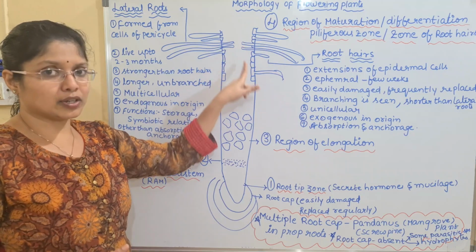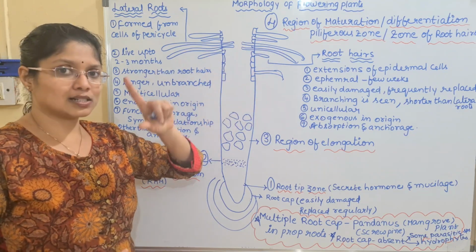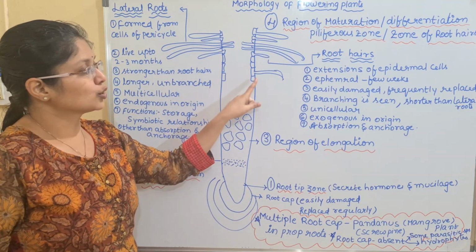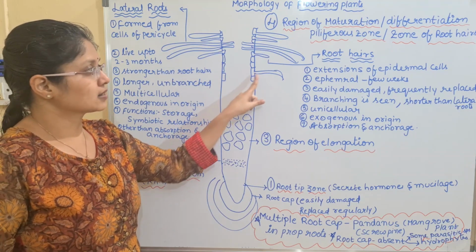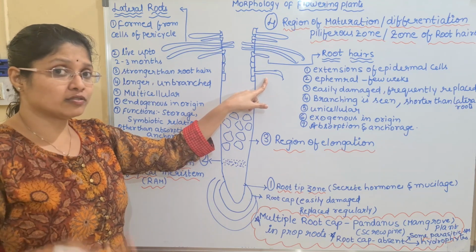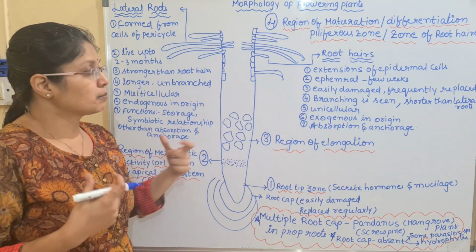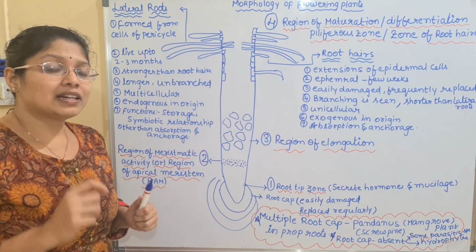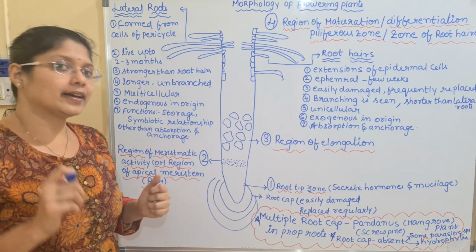We will see what lateral roots are later. First you have to understand the root hairs. So we are talking about the origin of the root hairs here. They are extensions of epidermal cells. They are short-lived and easily damaged. They are often replaced to maintain the number, and they can even show branching, and they are mainly shorter compared to the lateral roots.